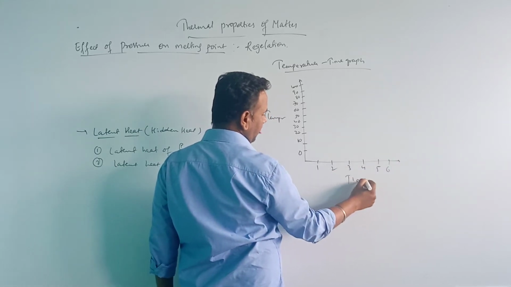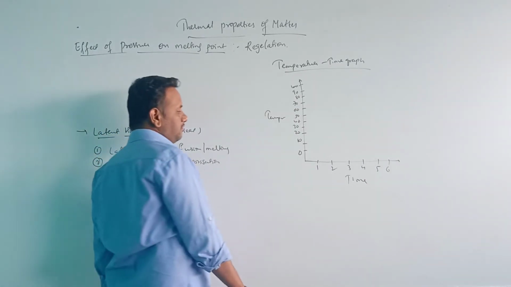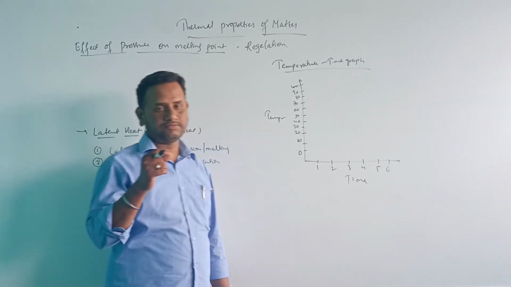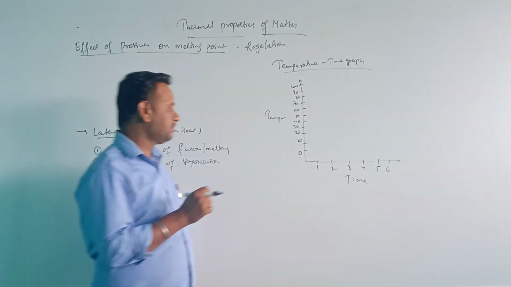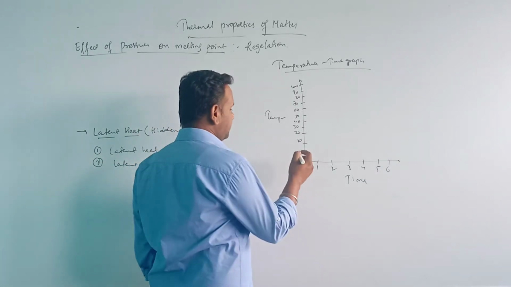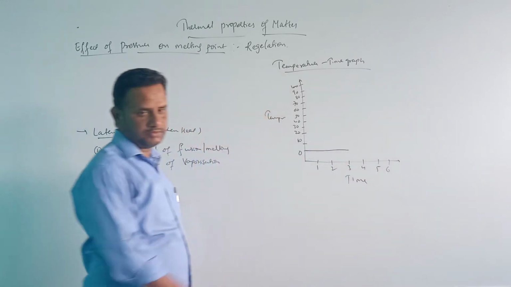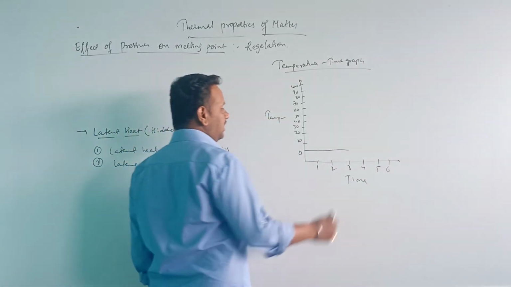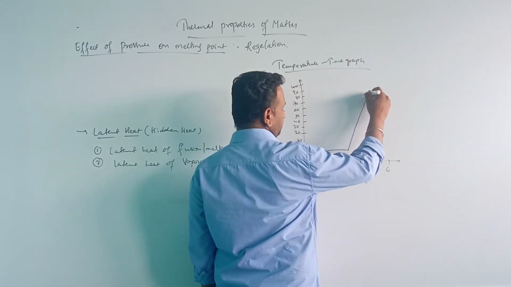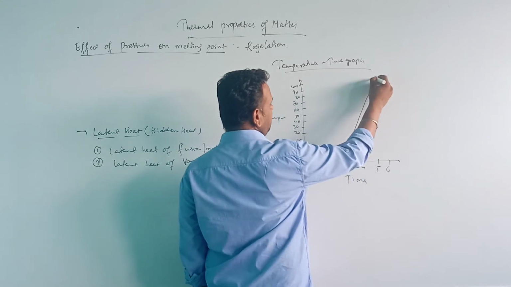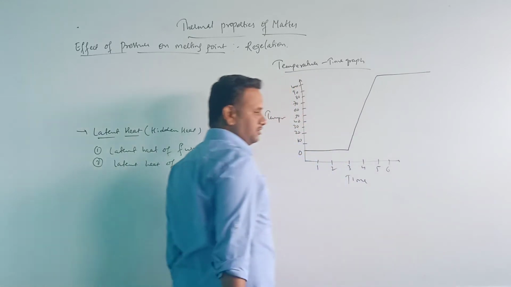When we plotted this temperature-time graph, we had taken ice, and ice is a solid. When we heat it, the temperature for a while remains constant for some time. Later the temperature increases till 100 degrees Celsius, and after that the temperature again remains constant.